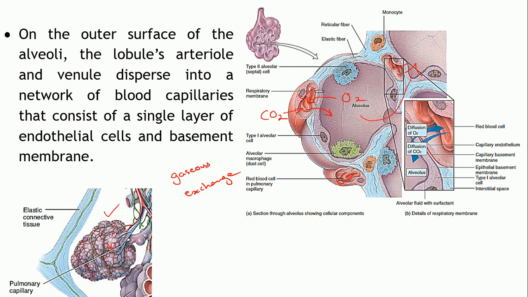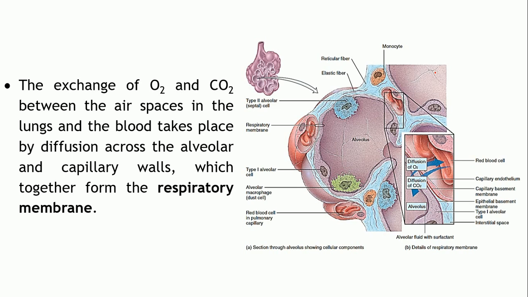Okay. So, for this exchange of gases to take place between the alveolar space and the blood, a specific arrangement of the membrane is available across which these gases will be exchanged. The alveolar wall and the capillary wall together constitute the respiratory membrane.